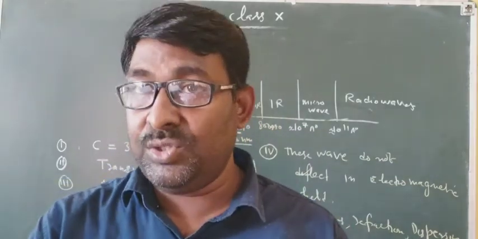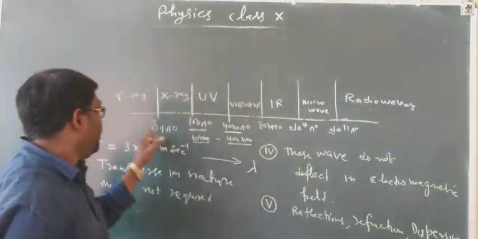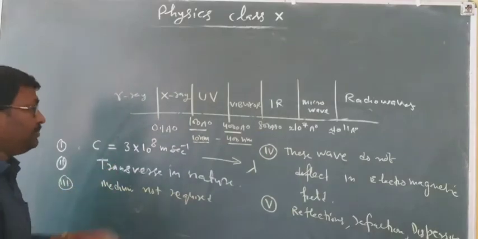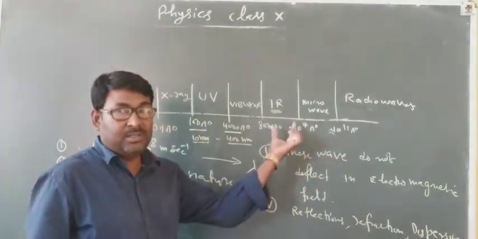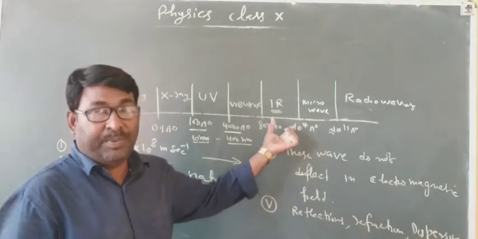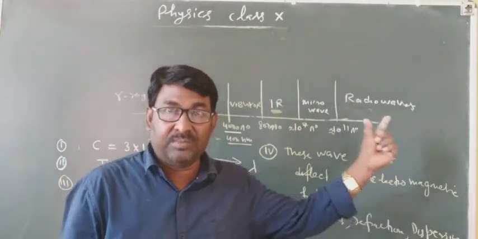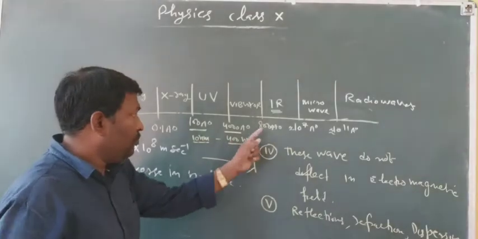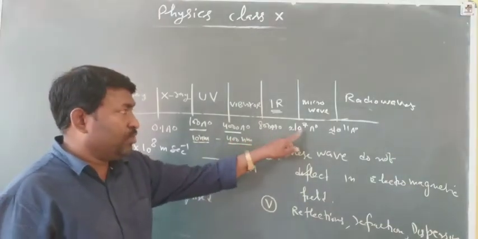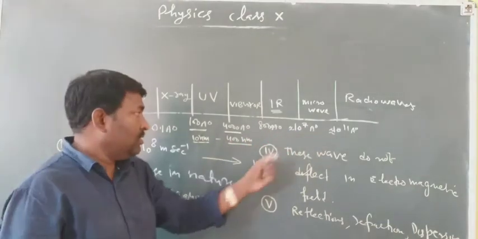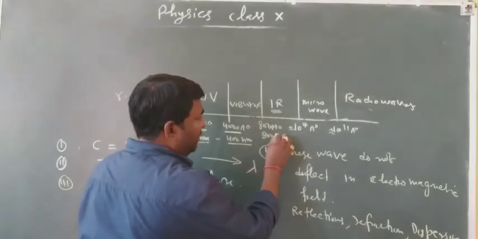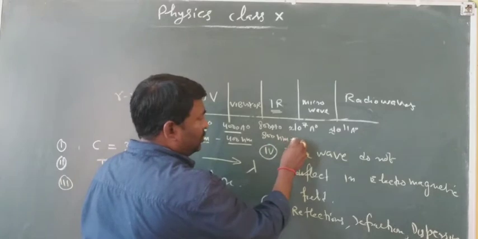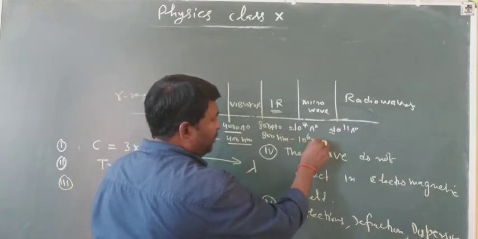Now the properties of infrared. The infrared spectrum is the part of the electromagnetic spectrum in the range of 8000 angstrom to 10 power 7 angstrom, or 800 nanometer to 10 power 6 nanometer.